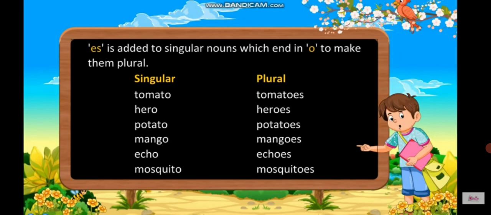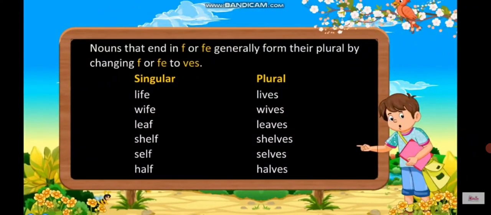Potato, potatoes. Mango, mangoes. Echo, echoes. Mosquito, mosquitoes. Okay. Now, according to this rule, nouns that end in f or fe generally form their plural by changing letter f or letters fe to ves.